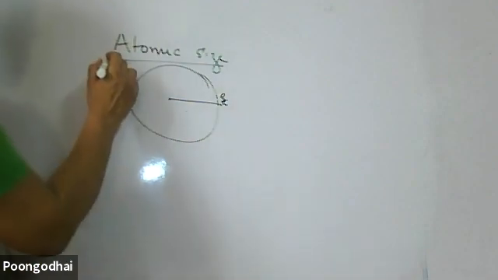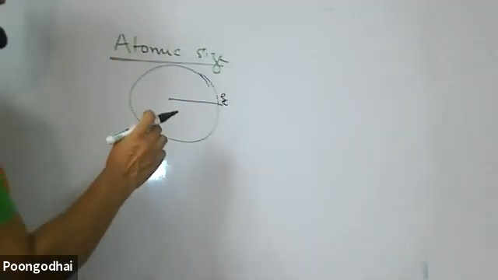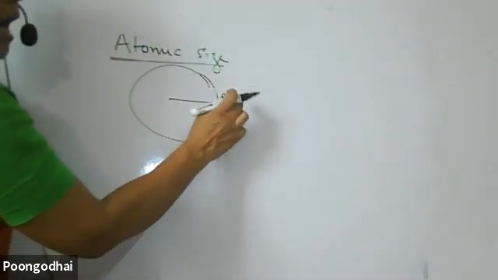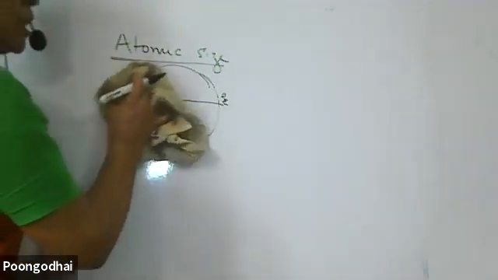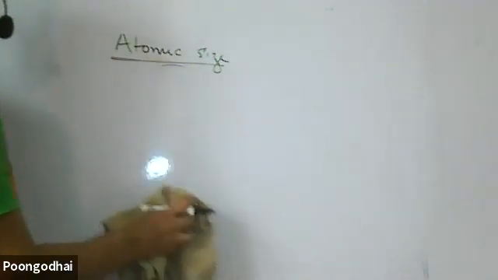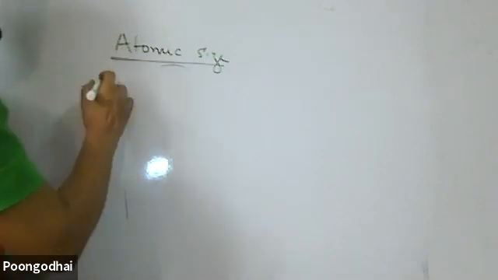Then we have to study how this atomic radius changes when you move down the group and along the period.